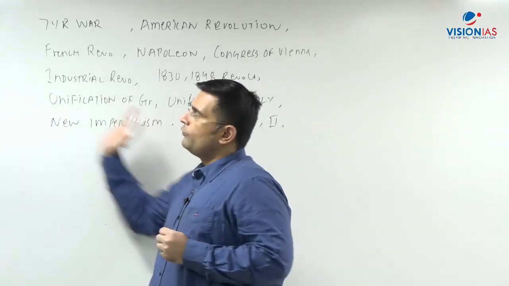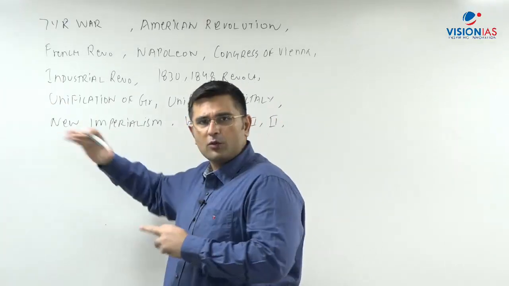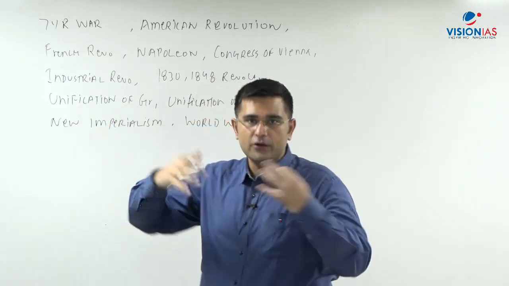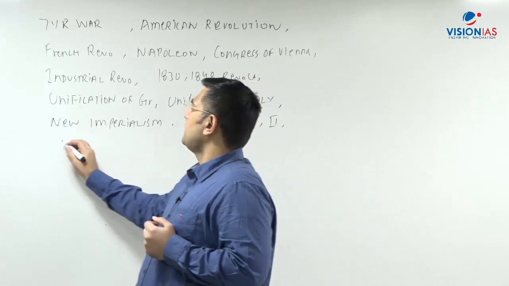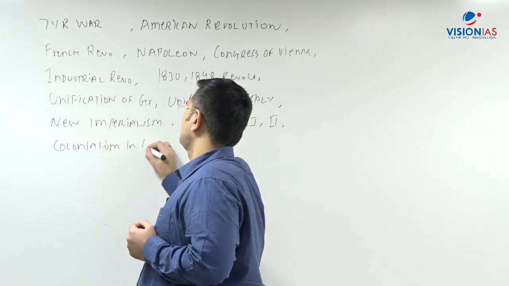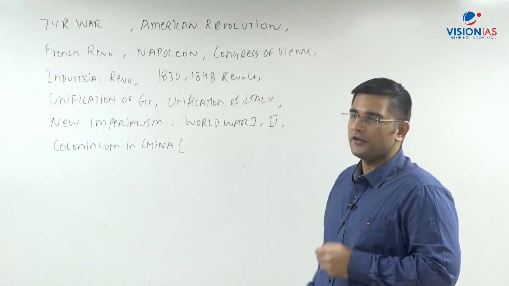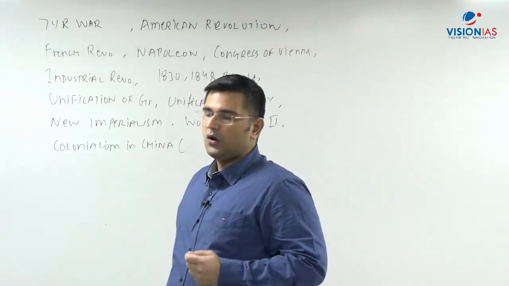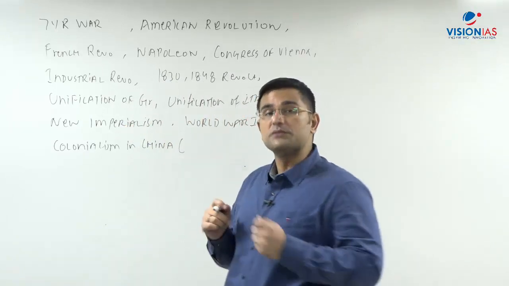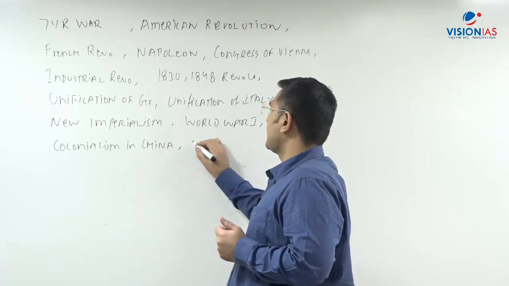Before moving on to the next topic, what is the next topic? Next topic is like Cold War, etc. Before that, if we go outside this European domain, then what do we see? We see there is colonialism in China. From the 1840s till the 1940s, it is said that China is taking revenge for the century of humiliation. तो जो उनको humiliate किया गया था उस चीज का revenge ले रहे हो. ठीक है, तो वो सब चीजें हमको पता चलती हैं. Similarly, colonialism in China, colonialism in Africa.